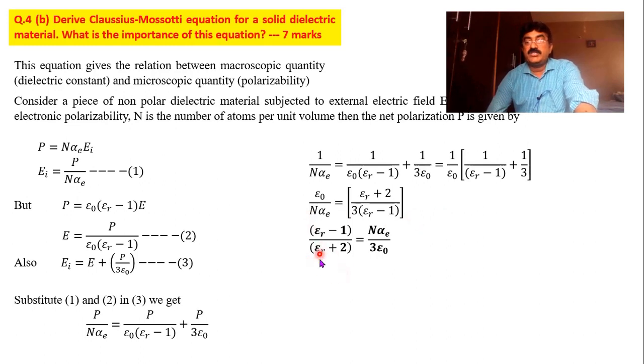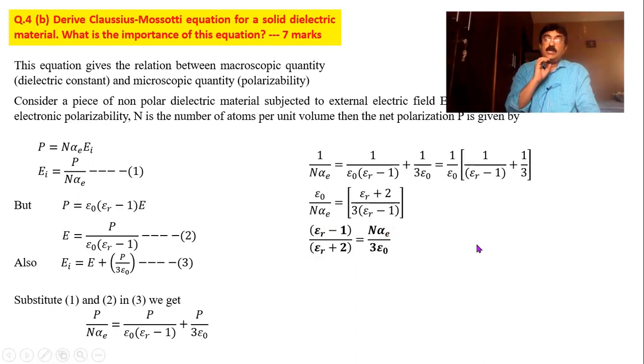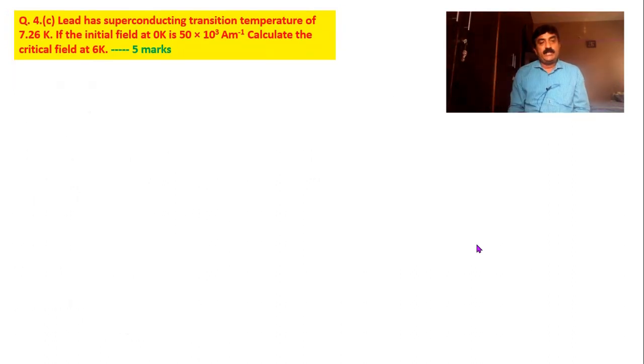Look at the final equation. I have epsilon r, I have alpha e. Epsilon r is a macroscopic parameter, alpha e is a microscopic parameter. So from the Clausius-Mosotti equation I get a lot of information about the electronic arrangement, electronic polarization, type of the dielectric, whether it is polar or non-polar. All these things I can find out. Therefore the Clausius-Mosotti equation is a more important equation in dielectric materials. Well, with this I move on to the next question.